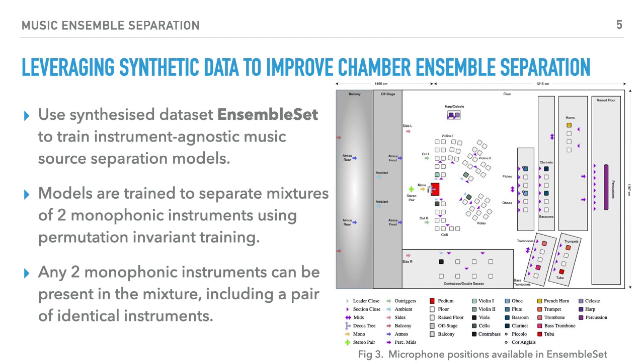We find that pre-training using EnsembleSet not only improves chamber ensemble separation, but also improves vocal harmony separation tasks. Analysis of the performance of these models shows that they perform in a timbre-agnostic fashion, where they are also able to separate unseen instruments. Meanwhile, the performance shows a high degree of variance that is directly correlated to the musical complexity of these mixtures.